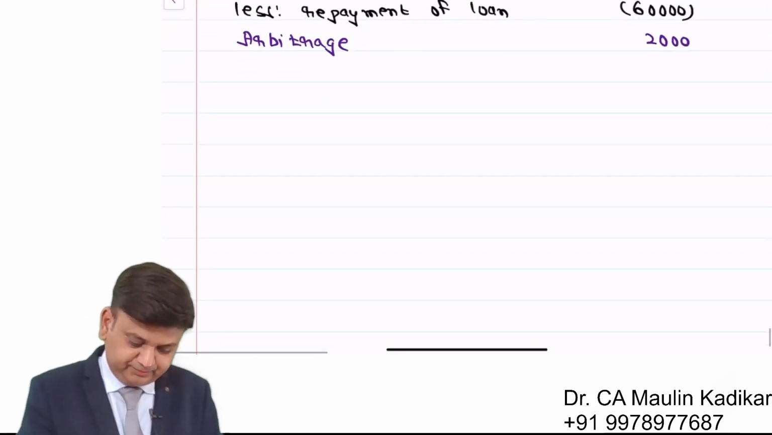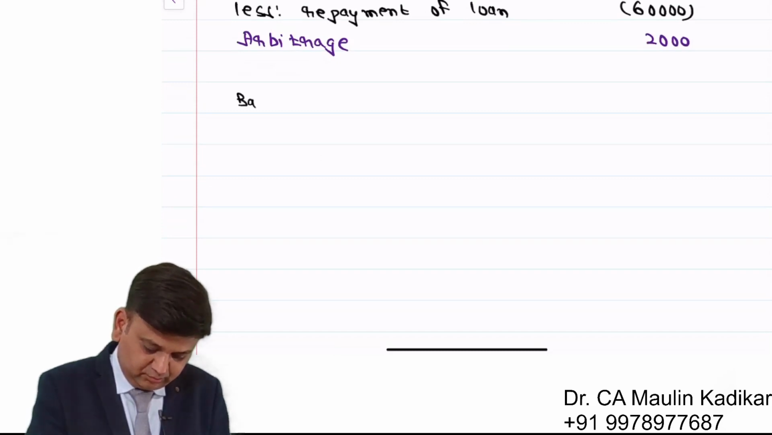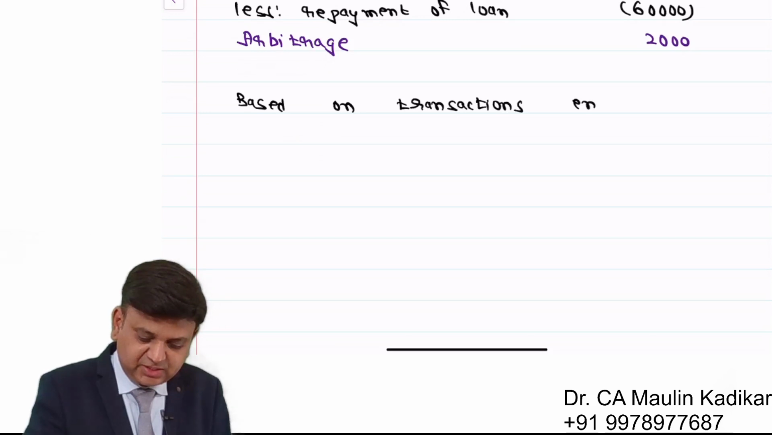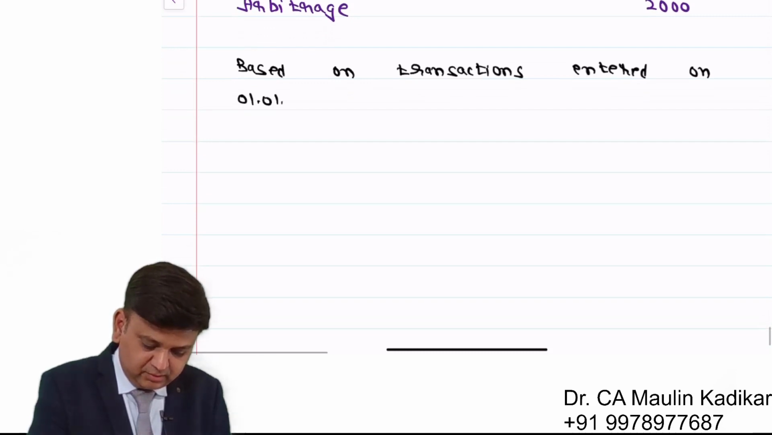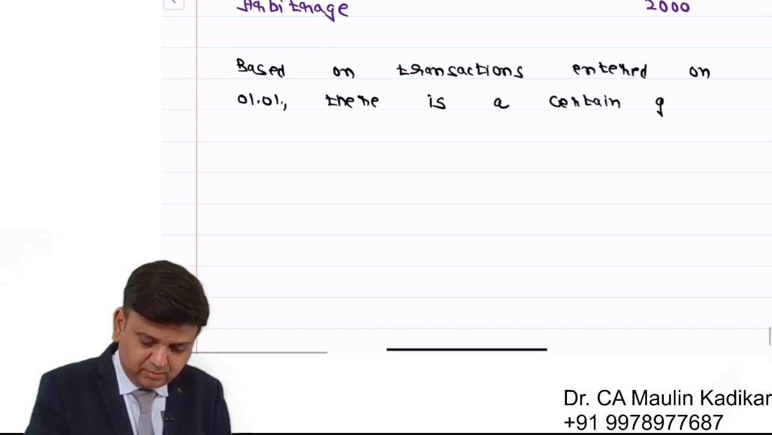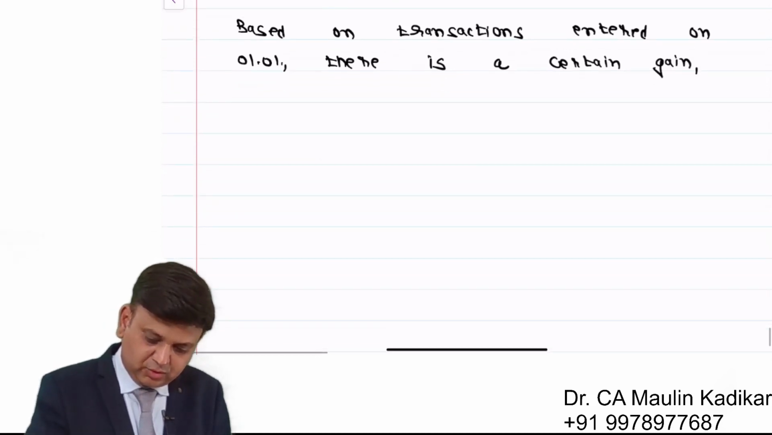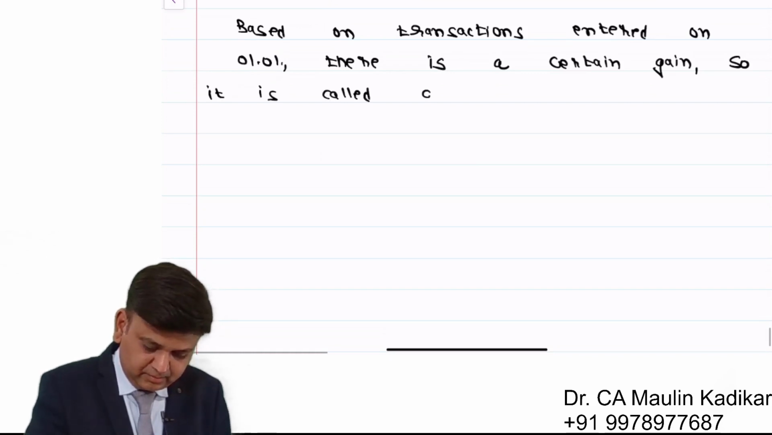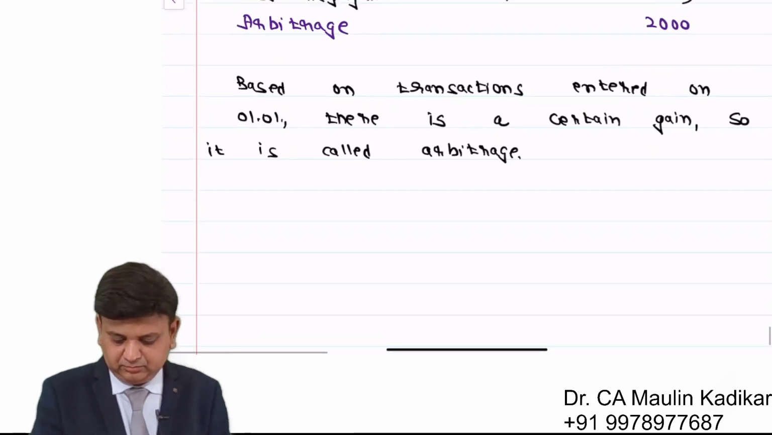With paragraph, write down, based on the transactions entered on 1st of January, there is a certain gain, so it is called arbitrage.